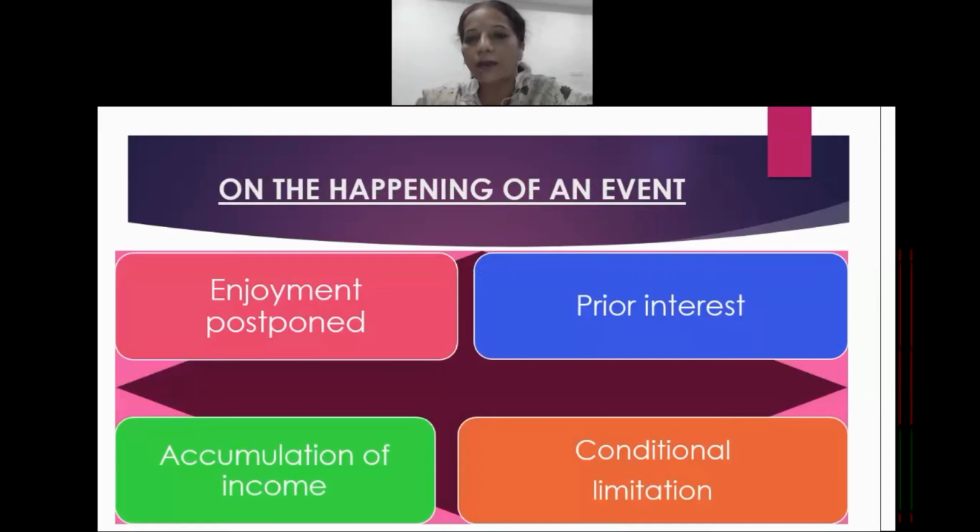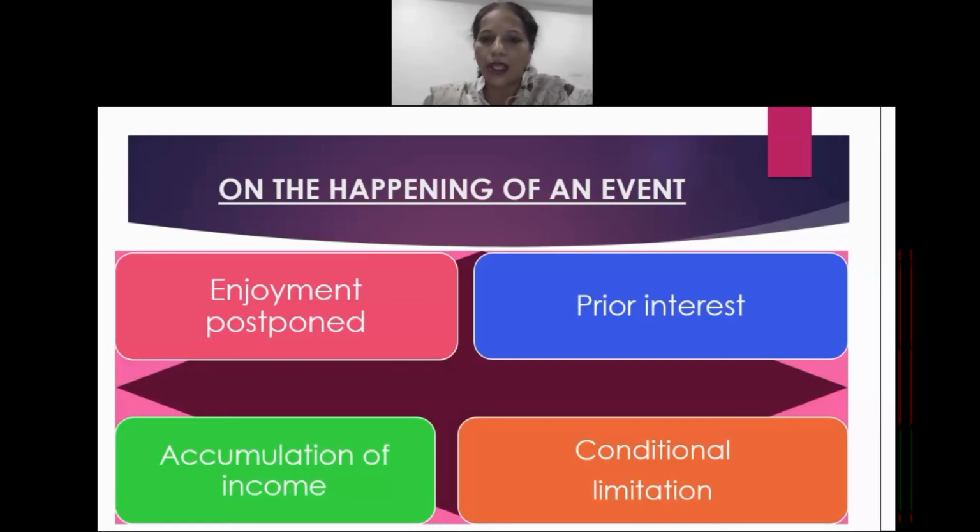Now, on the happening of an event, when we say that a transferee would get an interest over that particular property on the happening of that event. Now, on the happening of an event means on the happening of that particular event. Suppose the vesting of interest depends upon the happening of any particular event, and if that particular event happens, then in that case the transferee is going to get interest in that particular property.